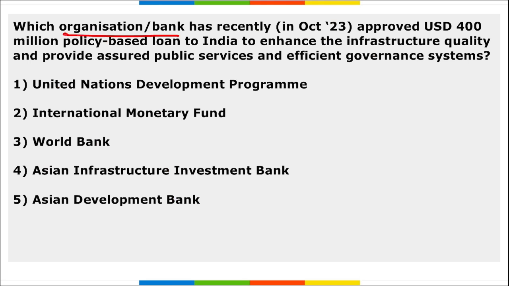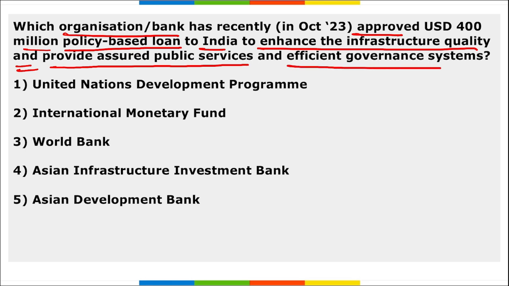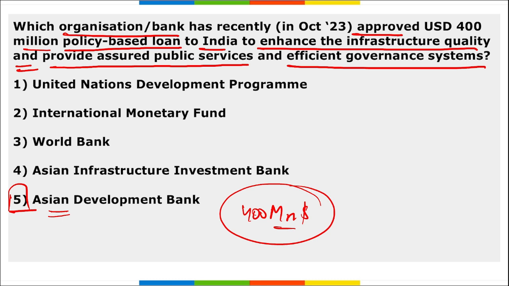Next, which organization or bank has recently approved a 400 million policy-based loan to India to enhance the infrastructure quality and provide assured public services and efficient government systems? So which is it? It is the Asian Development Bank, right? They have approved $400 million policy-based loan to India, and it was to enhance the infrastructure quality here, correct?